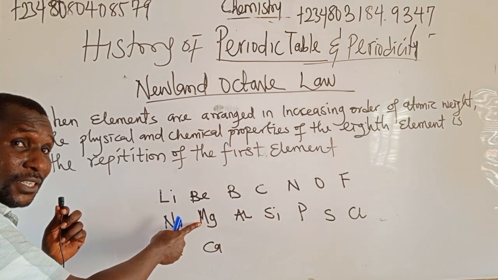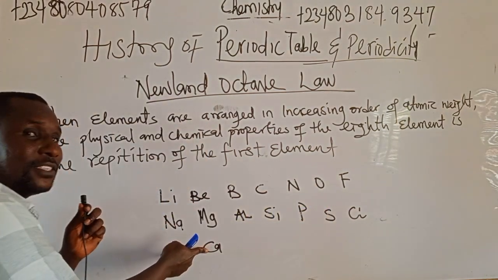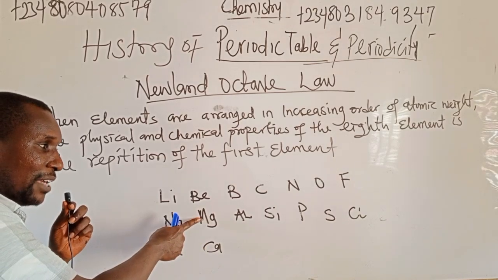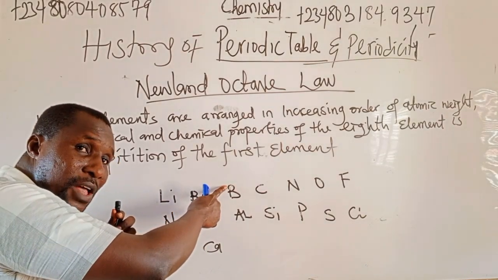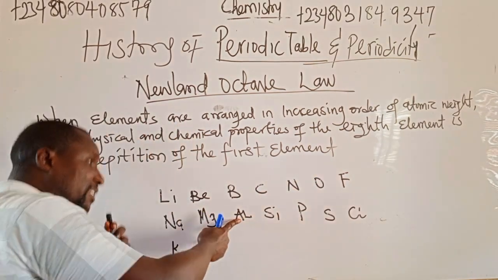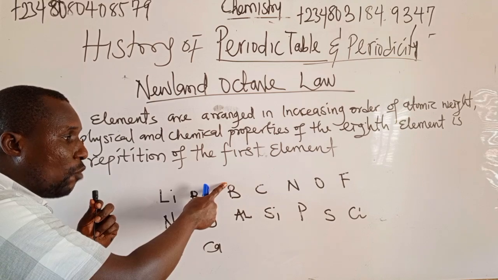If I take magnesium as the first element, 1 to 8, calcium has the same chemical and physical properties as magnesium. If I take boron as the first element, 1 to 8, aluminium will take the same physical and chemical properties as boron.